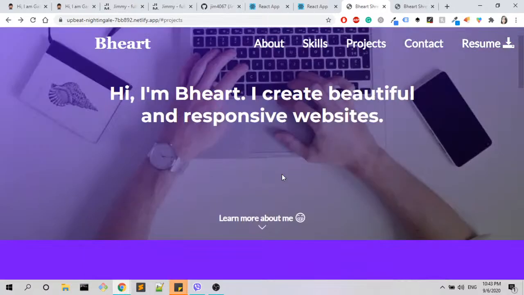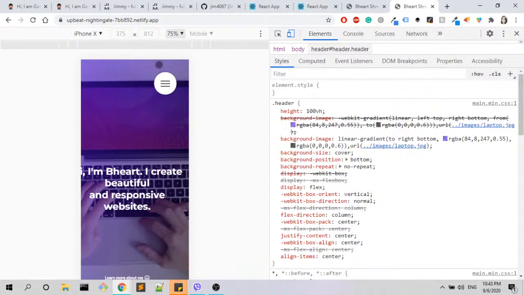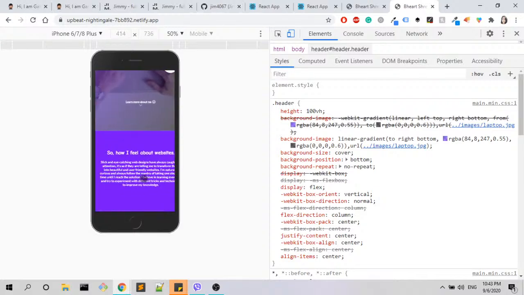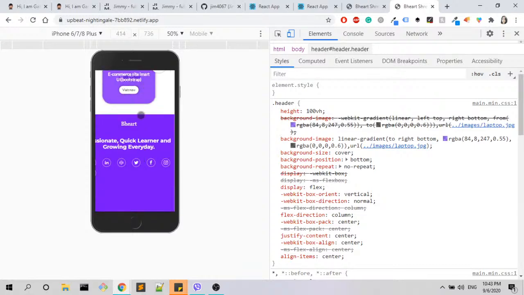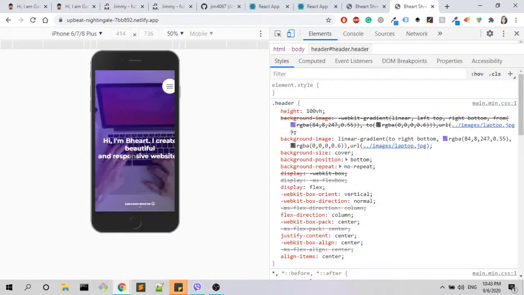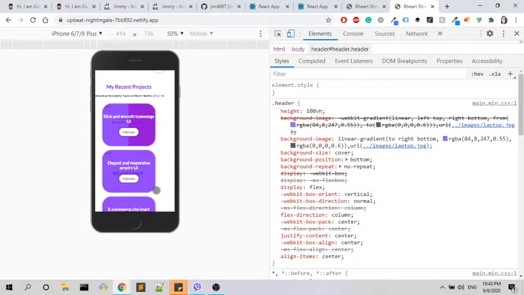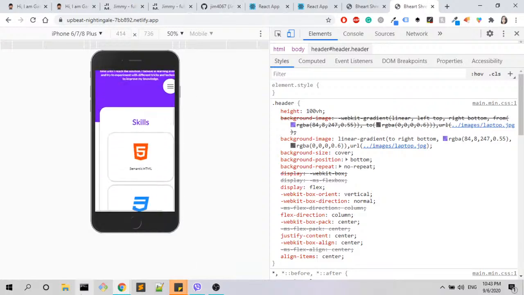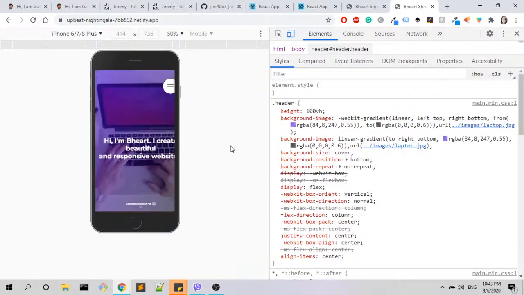So be a little bit careful about the responsiveness. I checked your project in different kinds of screen sizes and I still had some responsiveness issues. I'm not sure if you are aware of that or if you paid attention to that or not, but again, try to be a little bit more careful, since the first thing that you say here is that you create responsive websites. I would expect the responsiveness to be on point, but it's not actually on point. Alright guys, that was my review for today.